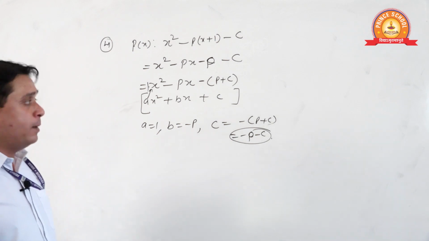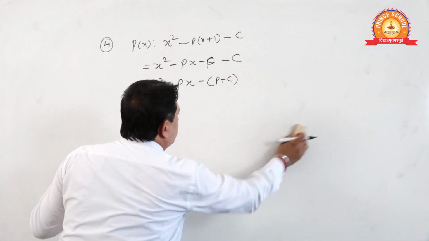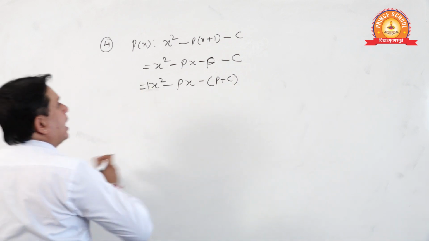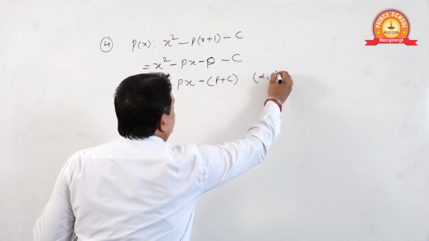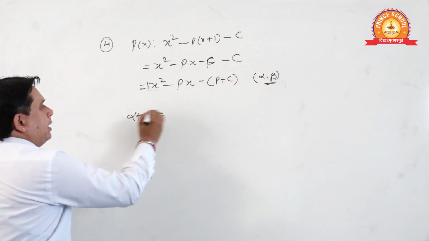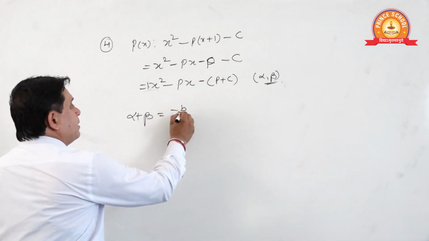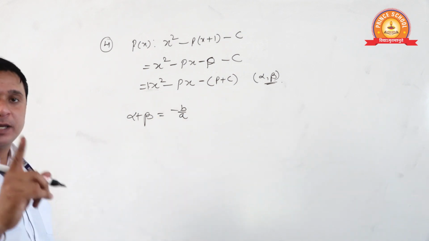Now see, students, alpha beta are the zeros. What is the value of alpha plus beta? Alpha plus beta is minus b by a.